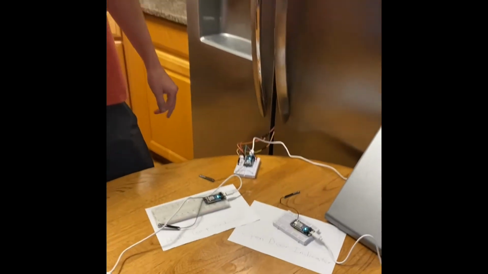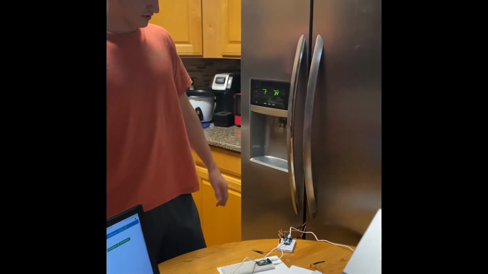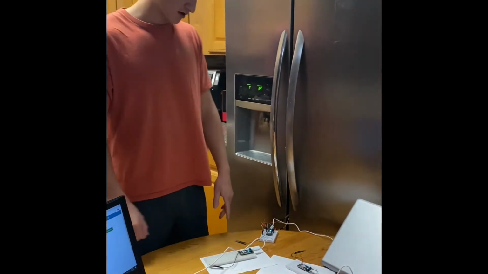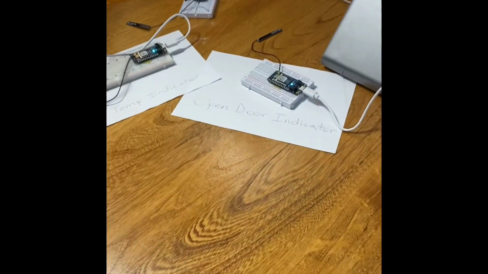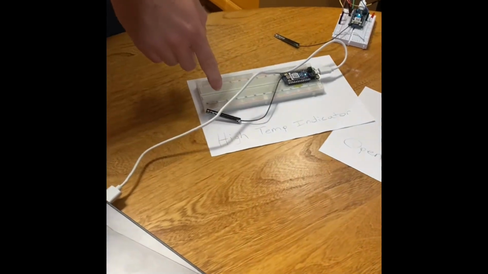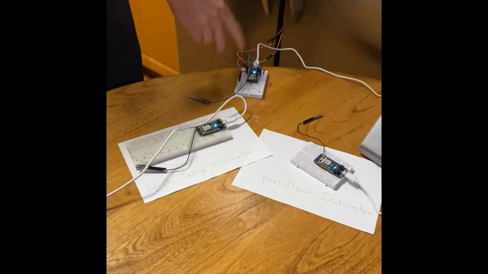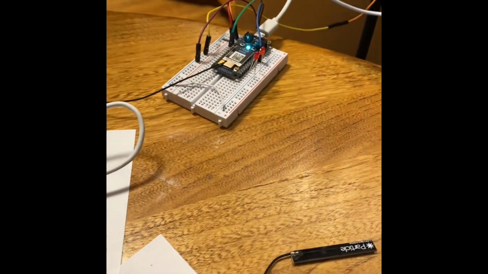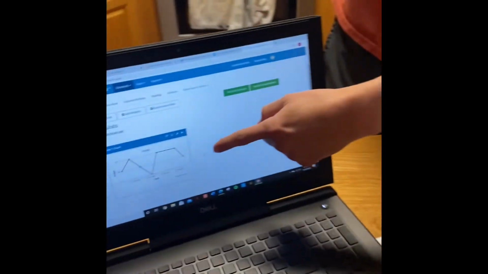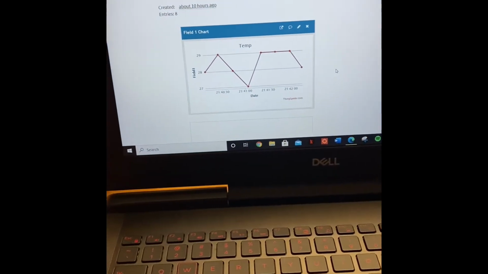For our project, we created a temperature sensor and a photoresistor. This is our open door indicator with this Argon, and with this Argon, we have a high temperature indicator. They both send feedback to this Argon and will turn these lights off and on. Right here, we have live data of the temperature sensor going on.